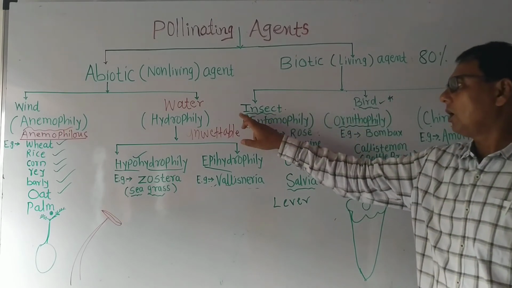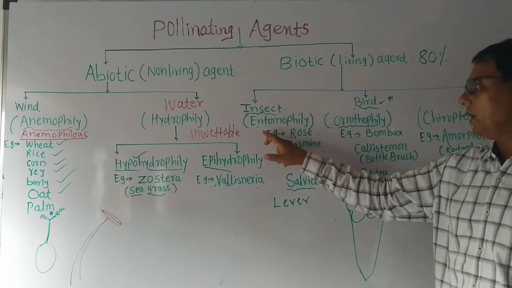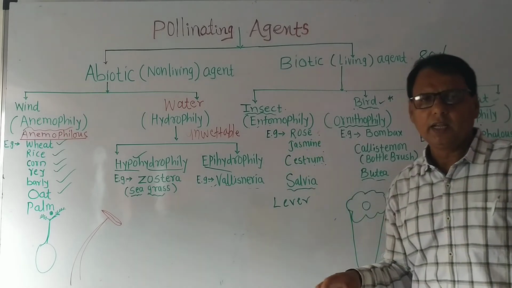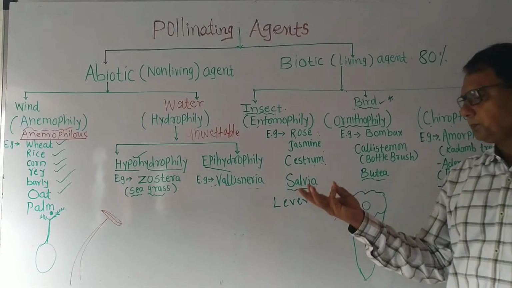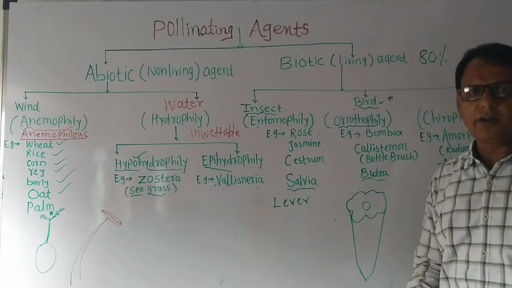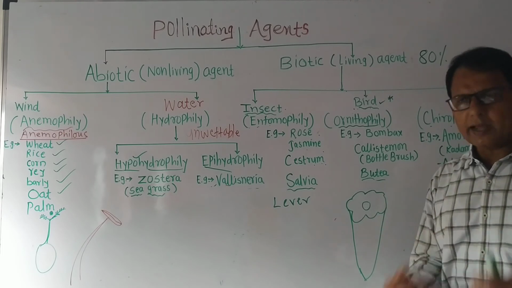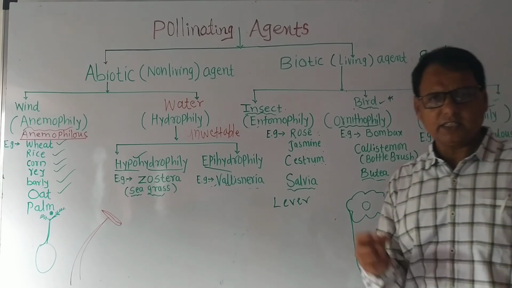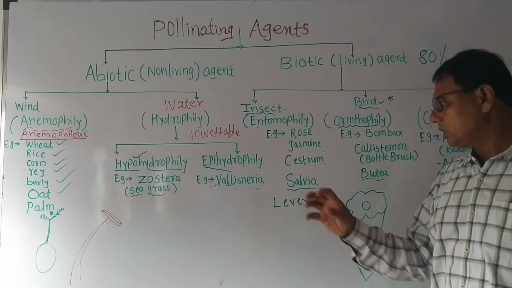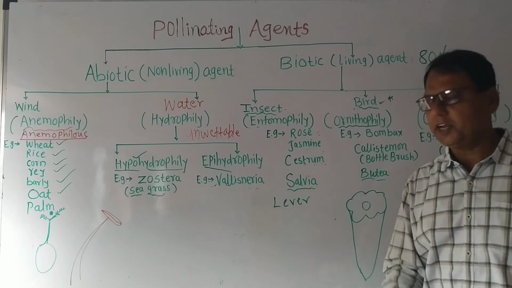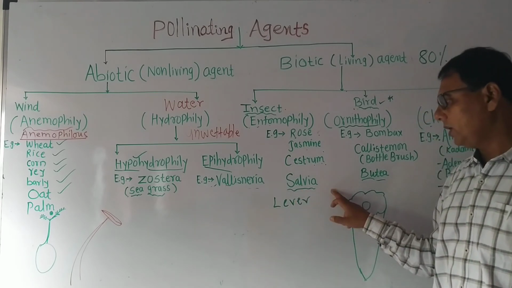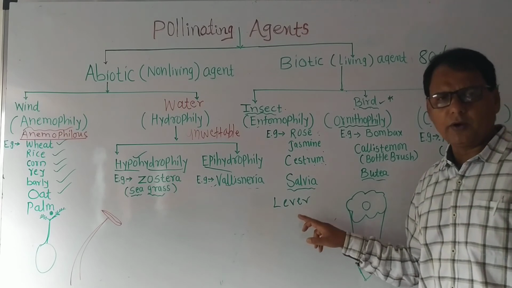Pollination by insects is called entomophily. The flower is called entomophilous. Examples are rose and jasmine, commonly. What are the adaptations? First, the flower is large, showy, conspicuous, with nectar and fragrance. Pollen grains are rough and sticky, surrounded by a yellowish substance called pollen kit, and the stigma is rough and sticky. In case of salvia, the lever mechanism is found.